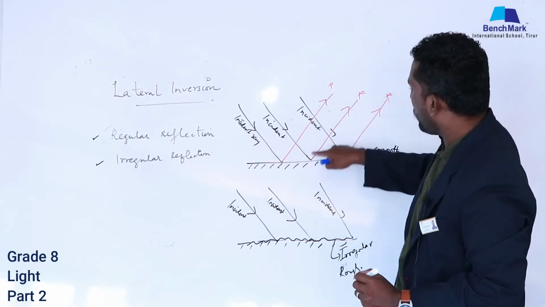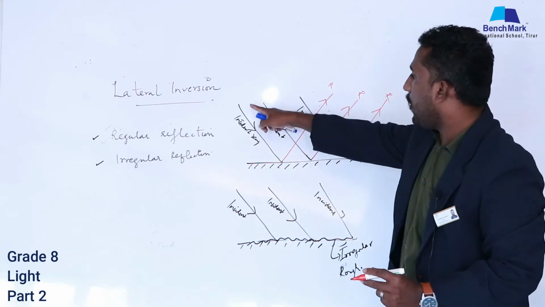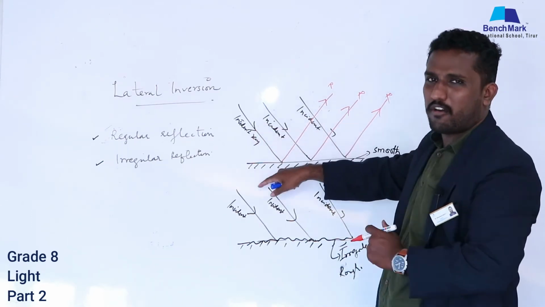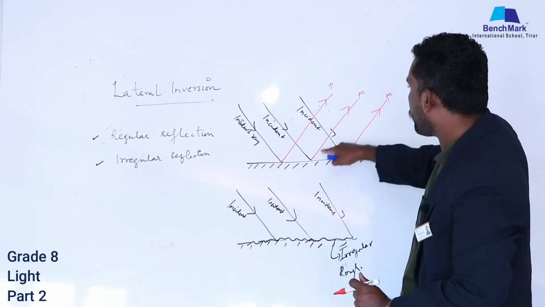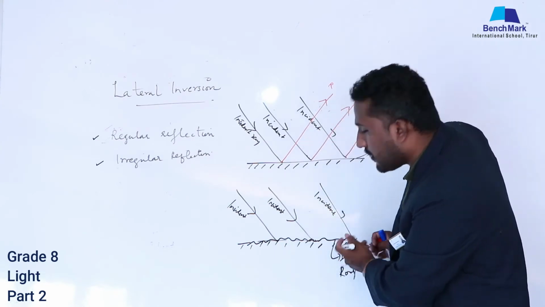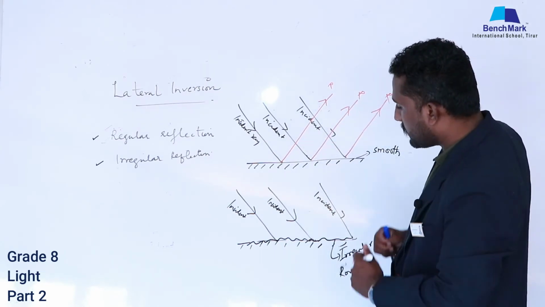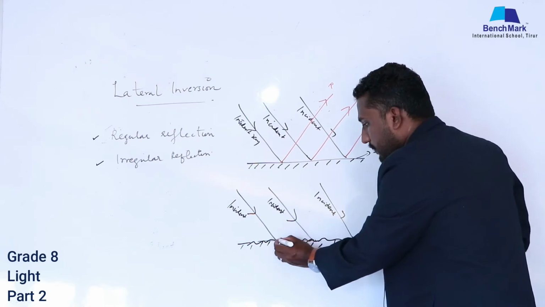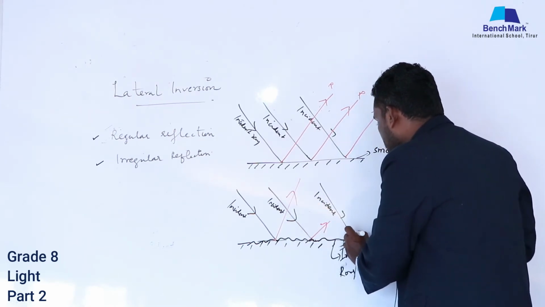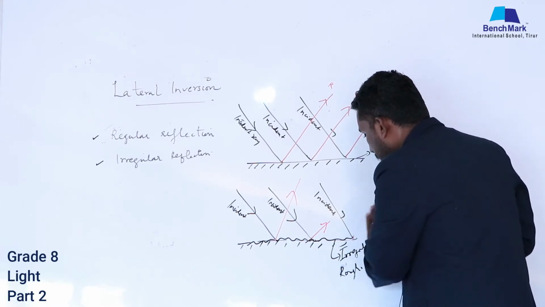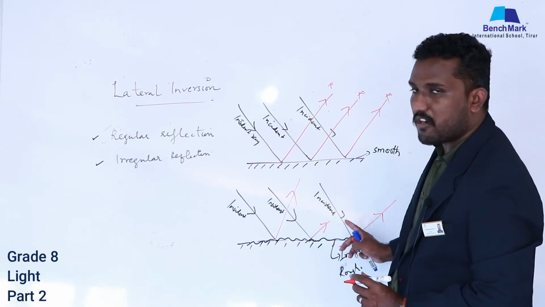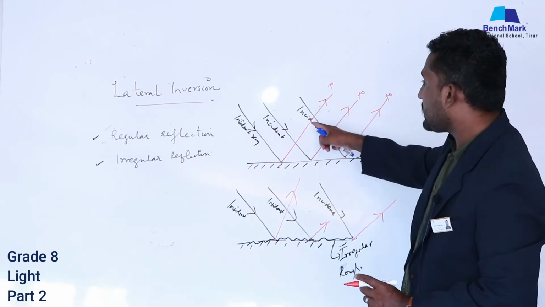See, all reflected rays are parallel. All incident rays are parallel, because we made them fall on that. All reflected rays are parallel. Okay, so I just look into the irregular surface. I want to know what happens to the reflected ray. But I notice one thing. First ray is like this, and second ray is like this, and third ray is like this. I found one thing, these 3 rays are not parallel. Clear? These rays are parallel.